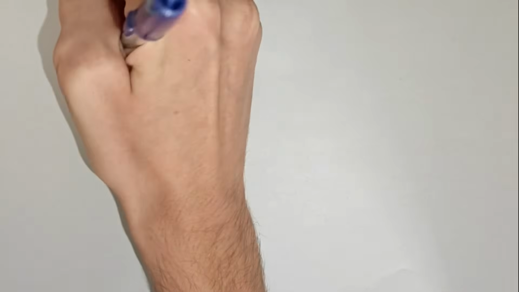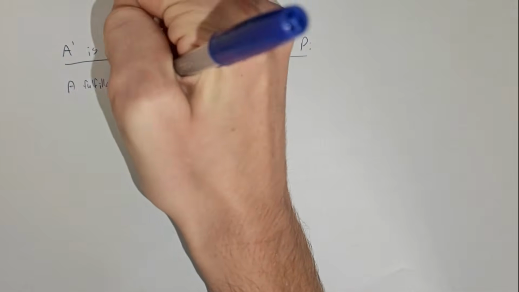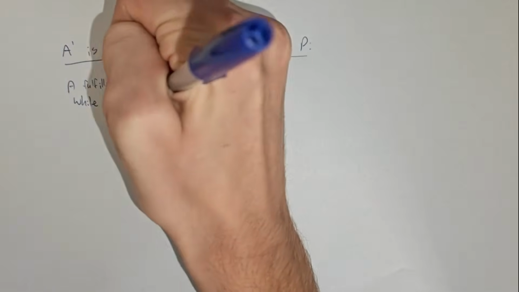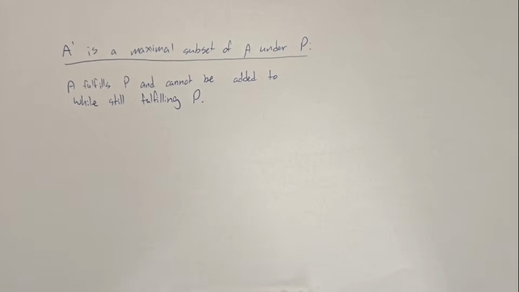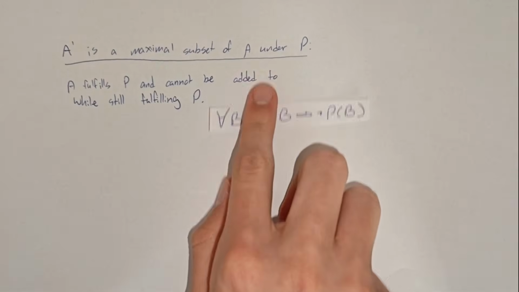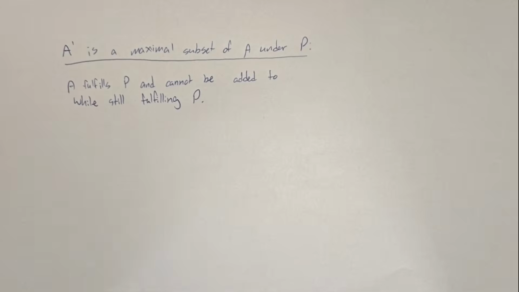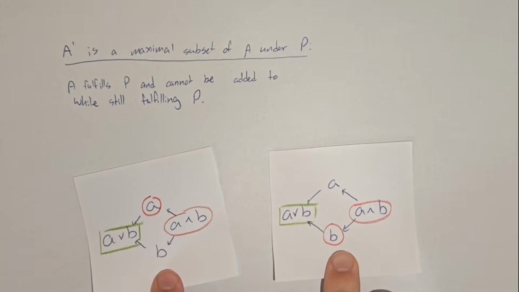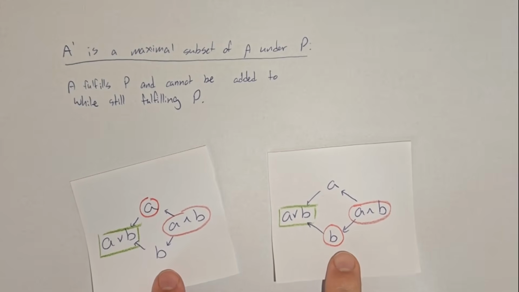To formalize this algorithm, we'll need just one extra definition. A maximal subset A prime of a set A under a condition capital P is a subset of A that fulfills P and cannot be added to while still fulfilling P. That is, every other subset which contains it violates P. Notice how there isn't necessarily just one of these. Think of the two options from before. They both fulfill the condition of not forming a contradiction with the prejacent, and they both can't be added to, while still fulfilling that condition.